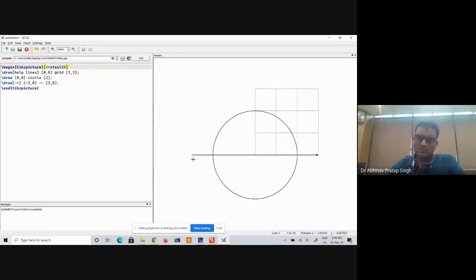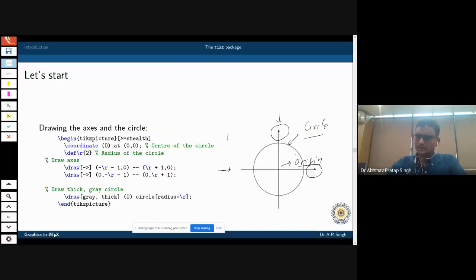Now sometimes what happens is that you know the starting point, and you know that from here you want to go 6 units in this direction. You don't want to calculate the final coordinates. Let me choose a simple example.